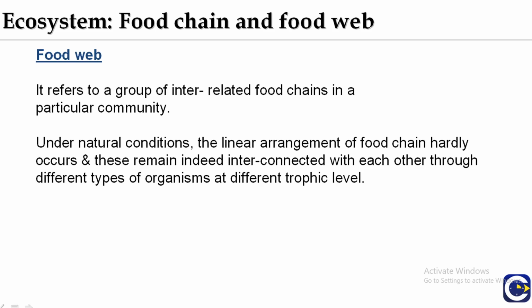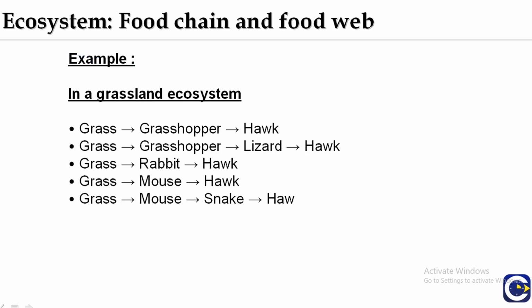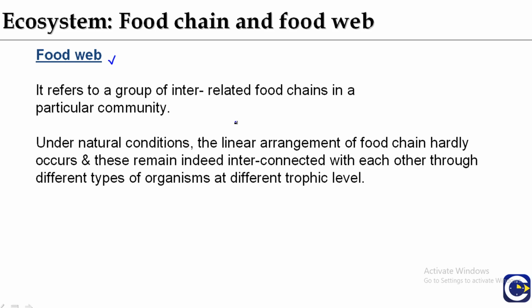Now, food web. Another topic associated with food chain is food web. In nature, various food chains do not operate in isolation. In fact they are interconnected, forming a sort of interlocking pattern, and a food web refers to a group of interrelated food chains in a particular community. So there is interlinking of the food chains. Unlike food chains, food webs are never straight.